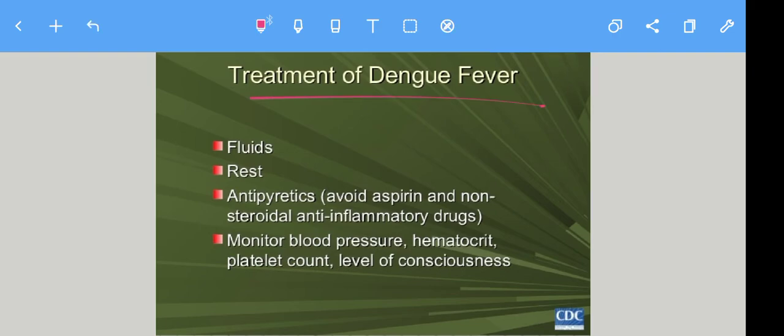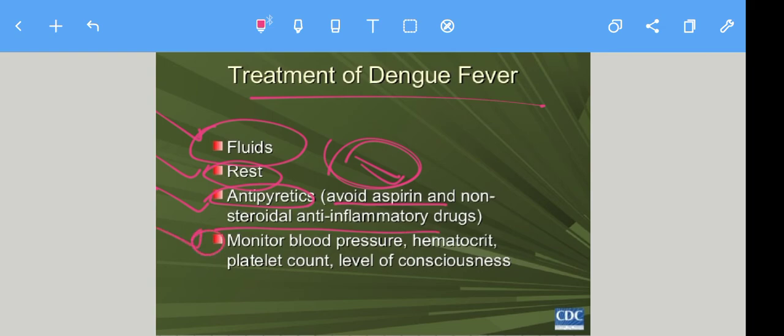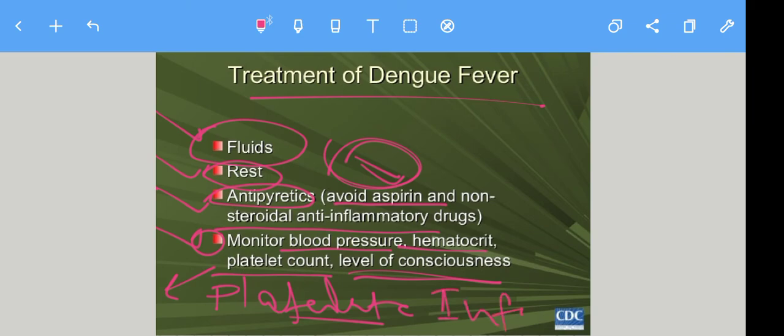So the treatment for dengue fever is, first of all, to give the patient fluids because, due to fever, the patient becomes dehydrated, and ask the patient to rest. Give the patient antibiotics but avoid aspirin because aspirin aggravates bleeding. So aspirin and NSAIDs should be avoided. Monitor the blood pressure of the patient. Hematocrit and platelet count are most commonly decreased, so monitor them along with level of consciousness, and platelet infusion should also be given to the patient because the platelet count is decreased. So platelet infusion is mandatory in a patient with dengue fever.